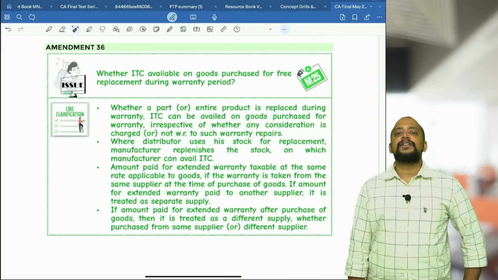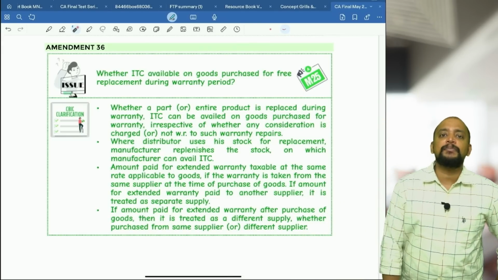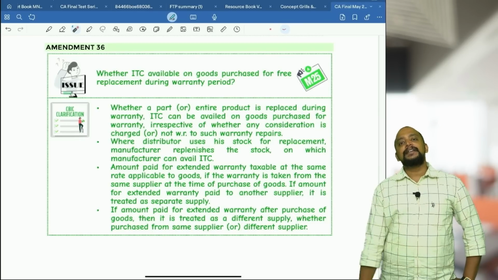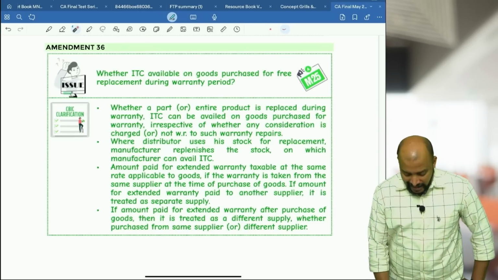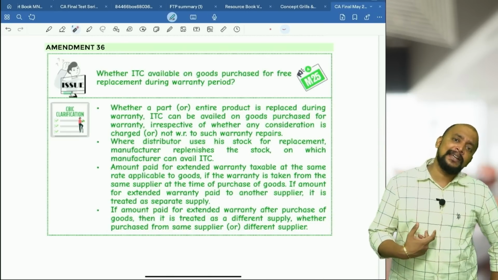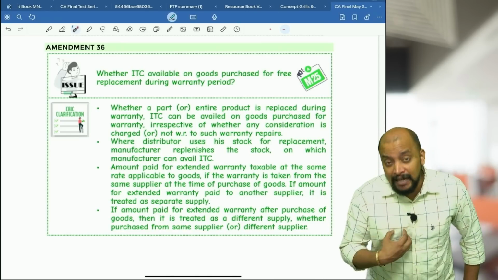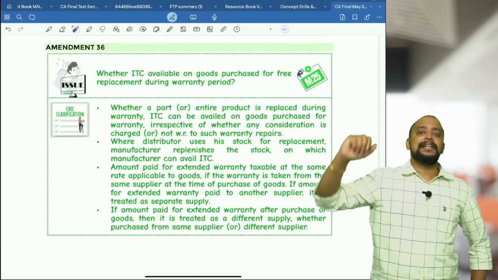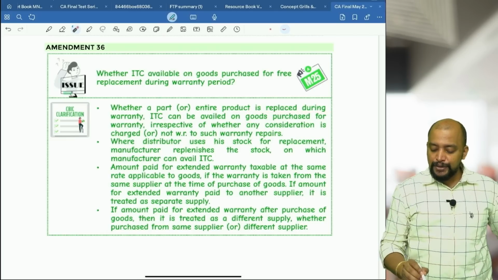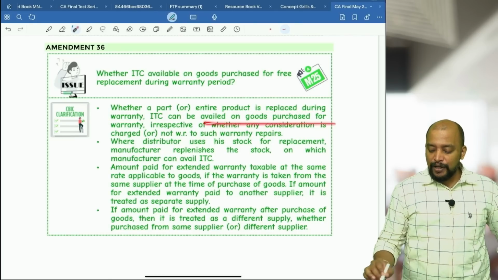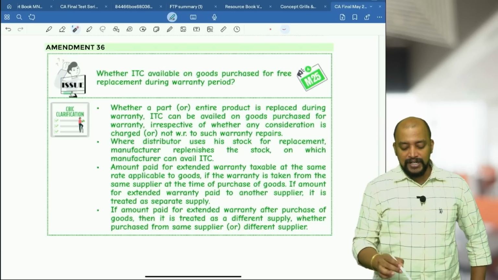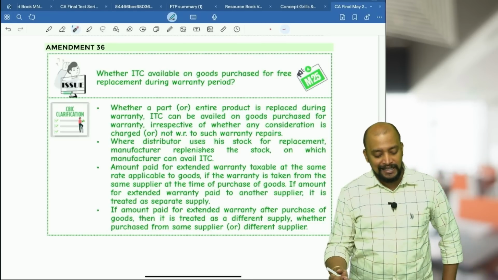But ITC is available to whomsoever is purchasing. For example, I am a manufacturer, I am purchasing the part or the product, and the replacement is being done. In this case, I will be able to take ITC, whether the replacement is done by me or by the dealer. Whether a part or the entire product is replaced during warranty, ITC can be availed on goods purchased for warranty, irrespective of whether any consideration is charged for such warranty repairs.